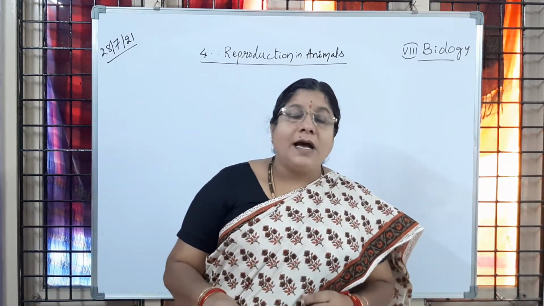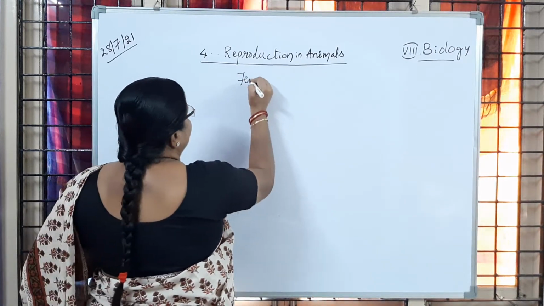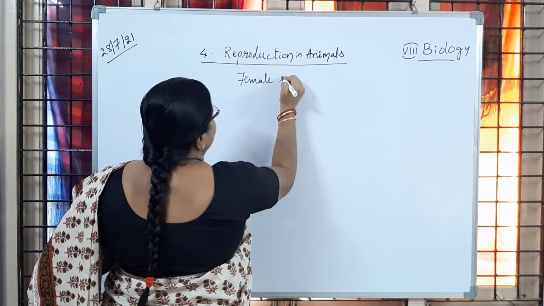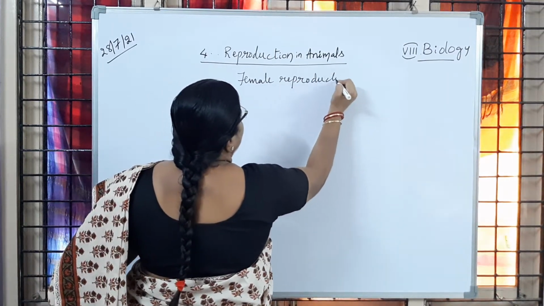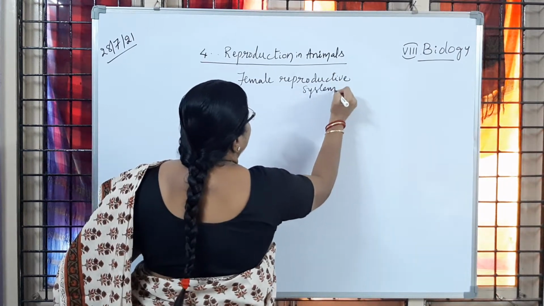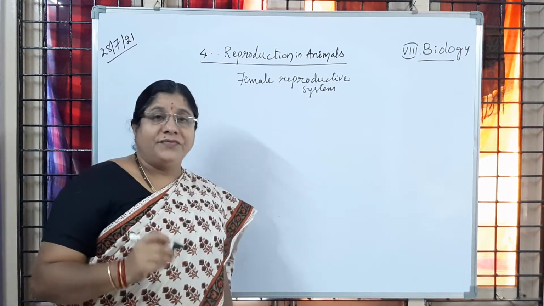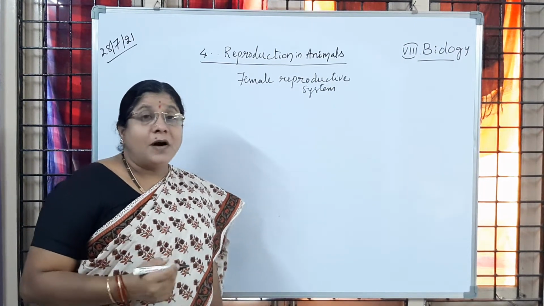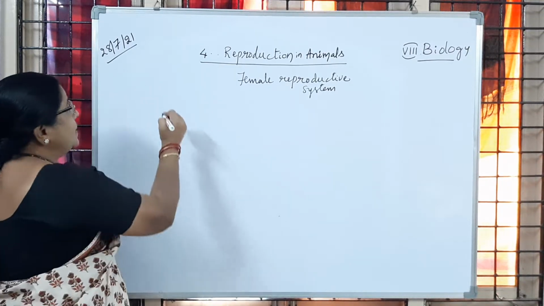So today we learn about the female reproductive system. In the female reproductive system also, we can observe three important parts. What are they?